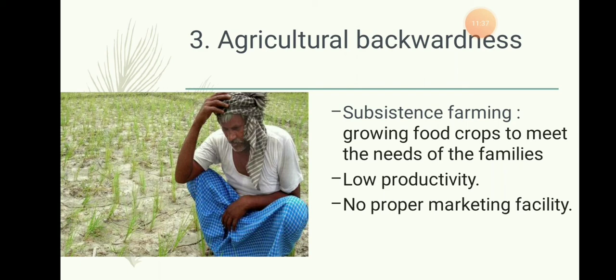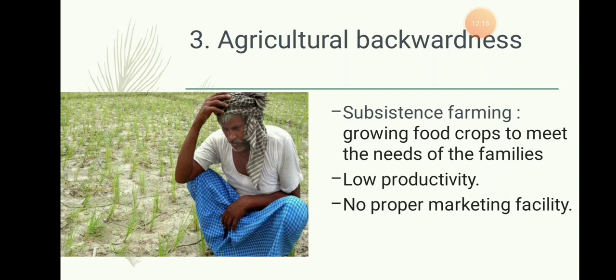So subsistence farming means growing food crops to meet the needs of their families, growing the foods, maybe vegetables, maybe food grains, and consuming them within their families, because they had no other option to purchase from other shops or other places, because of the money structure, as there was no proper income for the people around there. And because of lack of pesticides, fertilizers, lack of necessary things for the agricultural land, there was low productivity. And no proper marketing facility was made.